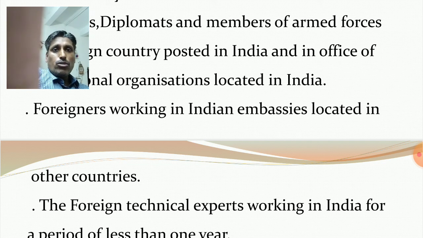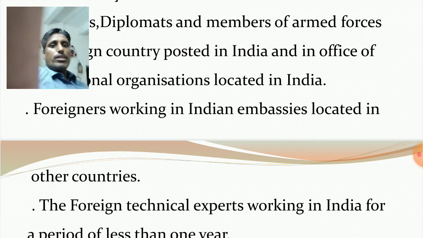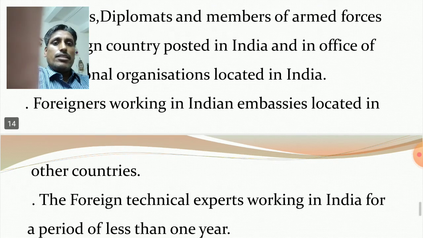But one USA person is working in the Indian embassy operating in Japan. So this USA person is for us treated as a non-resident Indian.